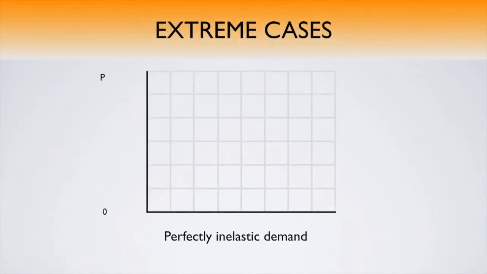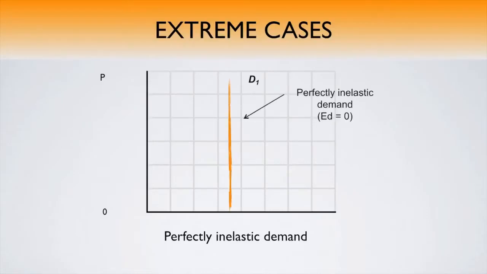Some of the extreme cases that we mentioned before. When we look at perfectly inelastic demand, we'll show a demand curve that is perfectly vertical. The demand curve would be vertical and graphed as a parallel line to the vertical axis. The elasticity coefficient is 0. An example of a perfectly inelastic demand might be a diabetic's demand for insulin.